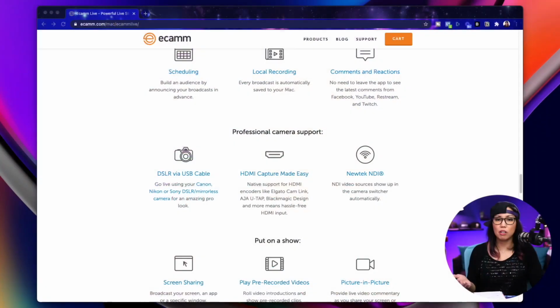3 other features that I feel like every live streaming software should be able to do is pop-up comments. Yes, Ecamm can do that. Here is an example. You can also customize this comment box to however you want it to look. You can do picture-in-picture, which I just demonstrated here, and it would look like this, and it's just a matter of pushing a button to switch back between scenes. Another reason why I absolutely love Ecamm.